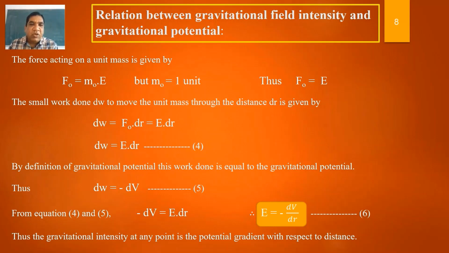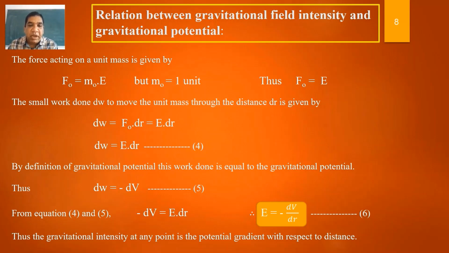The force acting on a unit mass is given by F0 equal to m0 E. But if m0 is equal to 1 unit, we can write F0 equal to E. The small work done dW to move the unit mass through the distance dr is given by dW equal to F0 into dr. What is the value of F0? It is E. So we can write it as E dr. So equation 4 is dW equal to E into dr.